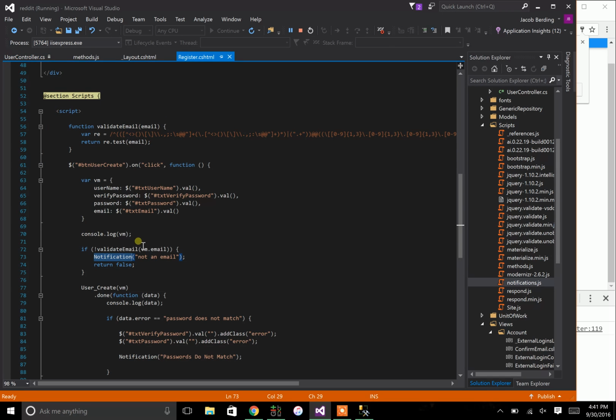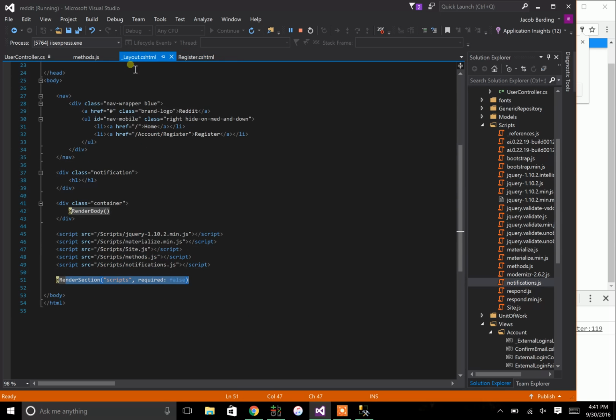So I'll keep that as a global thing too, because I don't want to constantly call notification every time. And let's say I changed the class name, that would be miserable to go through your entire application and change the class name. So what I do is just add a JavaScript file that'll, again, globally tied to my layout page right here where it connects, and then I can always use that, right?